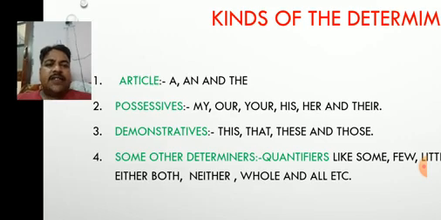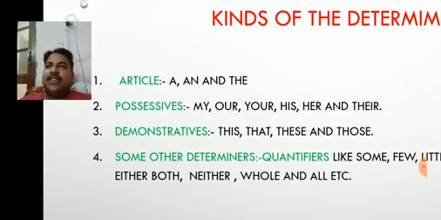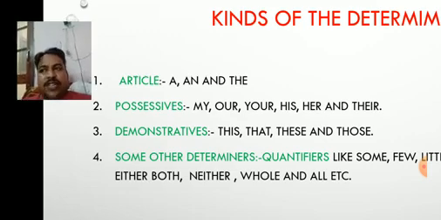Yes, next comes the demonstratives. You know what demonstratives are? They are demonstrative pronouns. There are 4 words in demonstratives. The first one is this. This is used for those things which are near to us and singular in number. Again I am repeating, this is used before those nouns which are near to us and also singular.